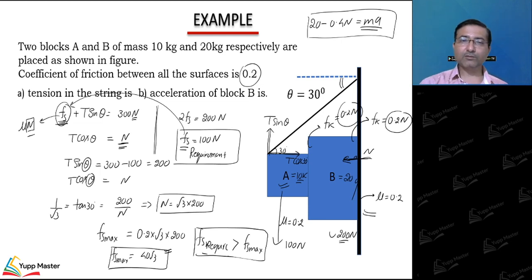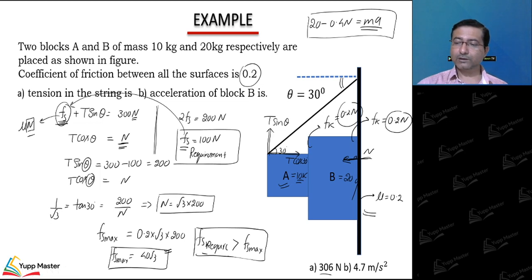So obviously this block will come down, there will be slipping between A and B, and the tension in the string, after simplifying, you will get the answer, you can check that. So this is what you are going to get: 306, and the acceleration you are going to get is 4.7. So I hope this whole discussion is clear.